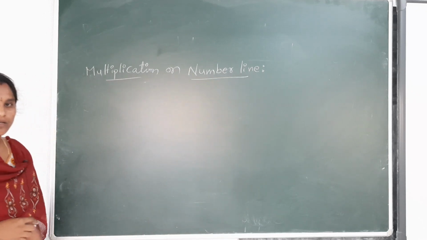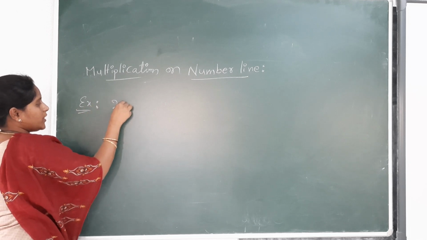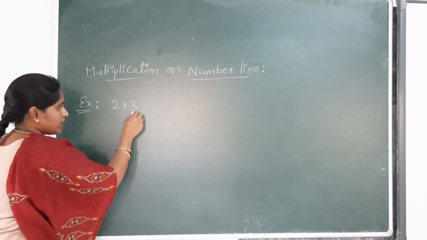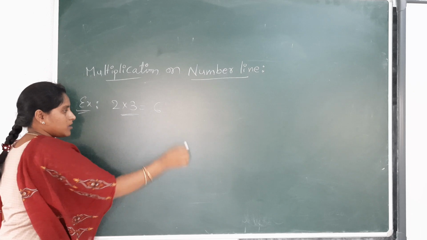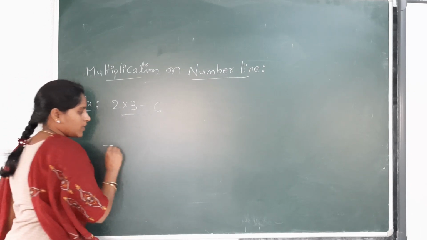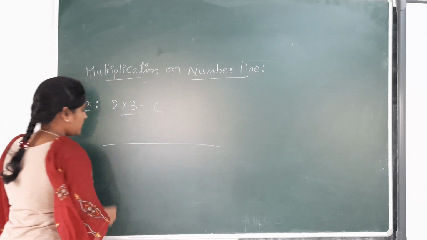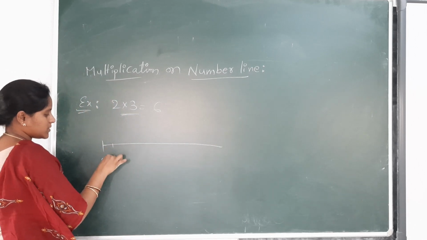Now let us consider one example. 2 into 3. Already we know 2 3s are 6. Now we have to represent this problem on the number line. What do we do first? First we have to draw the number line. Keep marking with equal distance.